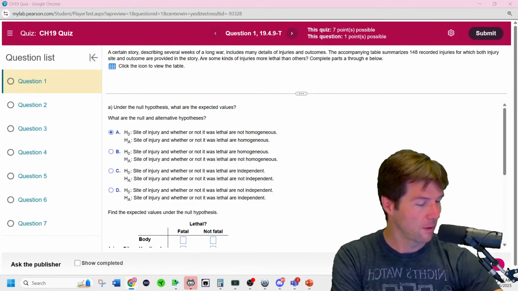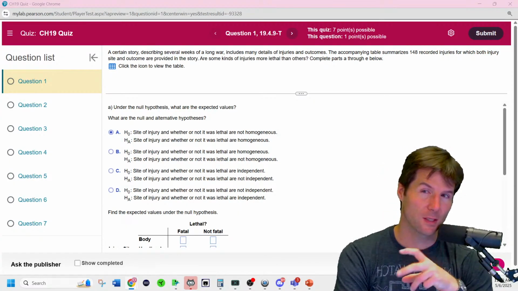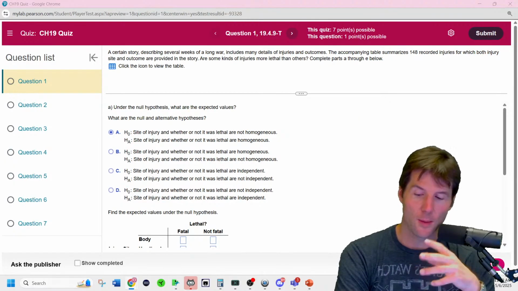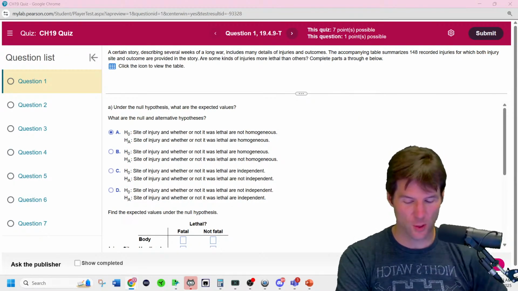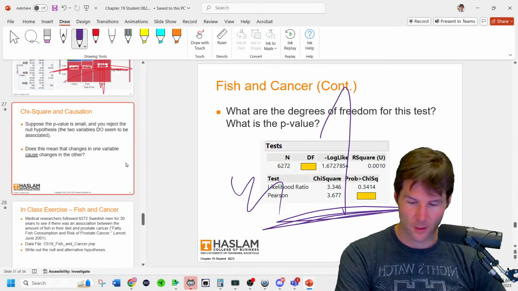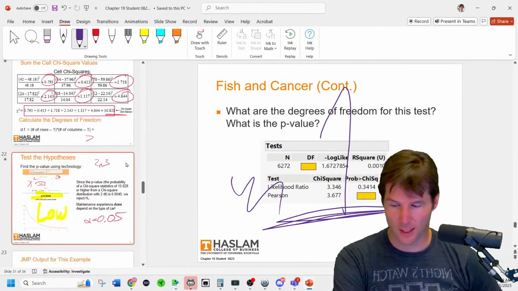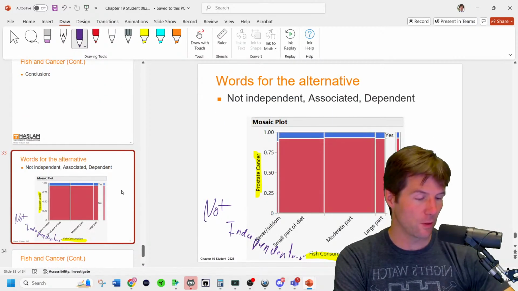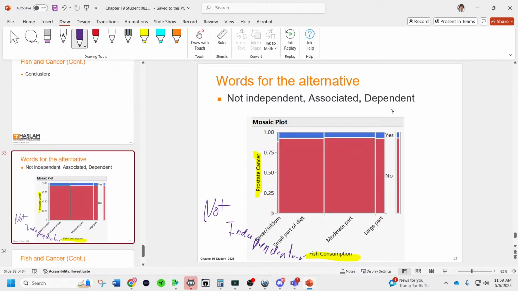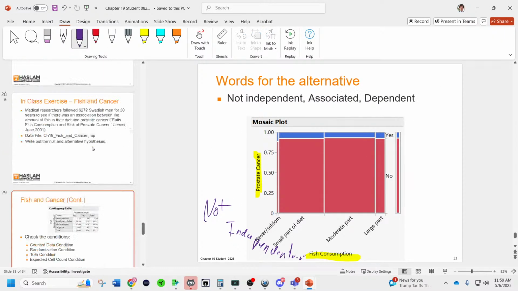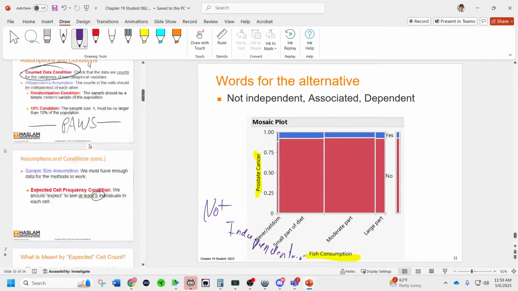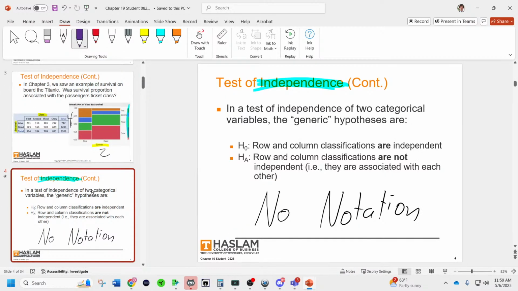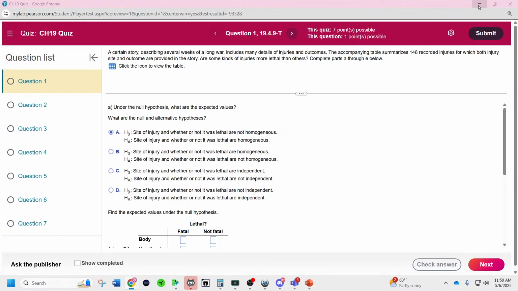It's all right. And we have the null hypothesis is the first thing we have to figure out for the chi-squared test of independence. And the null hypothesis is always that things are independent, and the alternative is that they are not independent. Took a lot of great notes today. If you look back at our notes right here, where we talked about how to write the null, how to write the alternative. So when writing the alternative, you can use words like they're not independent, they are associated, they are dependent. So like prostate cancer and fish consumption are associated is a way to write the alternative. When you write the null, you just literally put the word independent between them because this is the chi-squared test of independence. There's no notation on it. We don't do mu or p. You just write that they're independent as the null, so pretty easy.